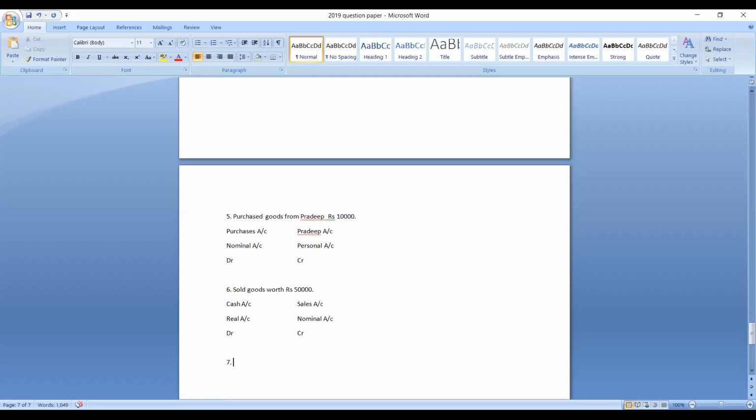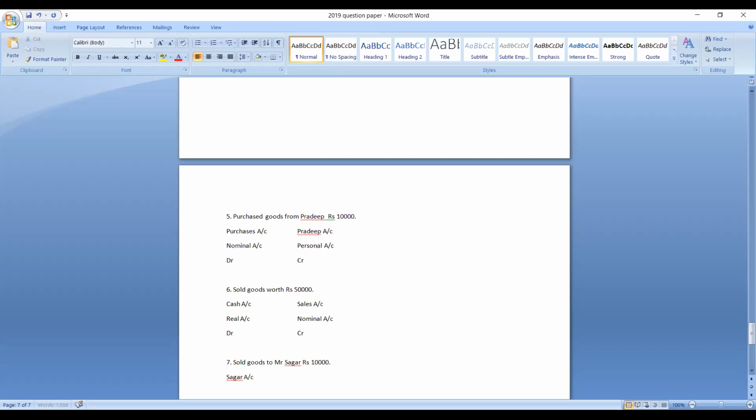Seventh transaction: sold goods to Mr. Sagar, rupees 10,000. How many accounts are you finding over here? Is it a cash transaction or credit transaction? It is a credit transaction. Why is it a credit transaction? Because here they have given the name of the person. So sold goods to Mr. Sagar. So two accounts are here.